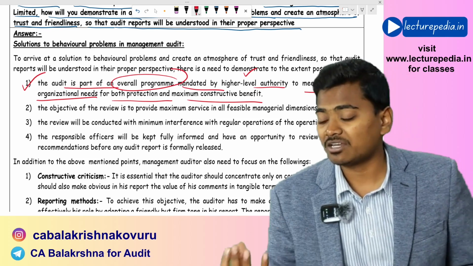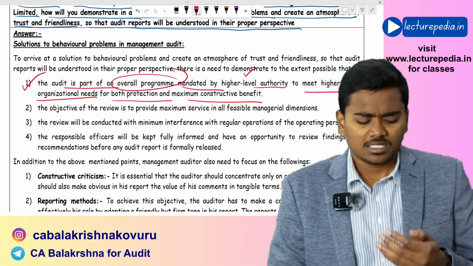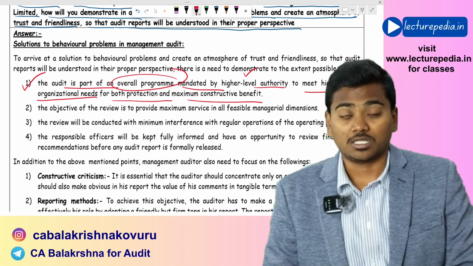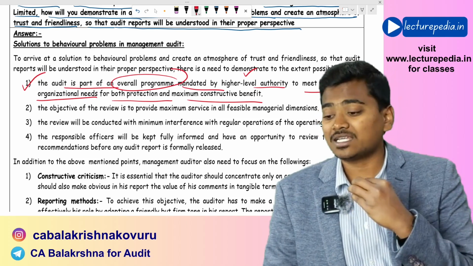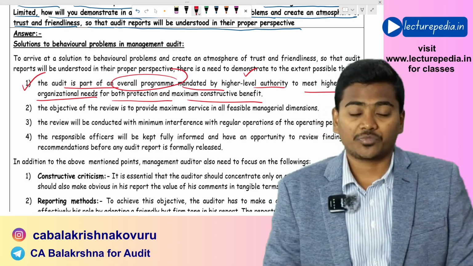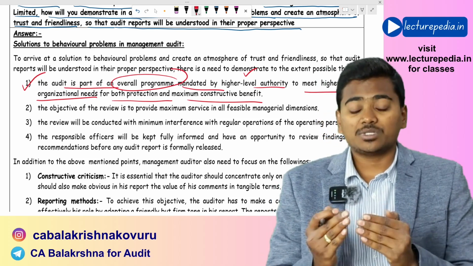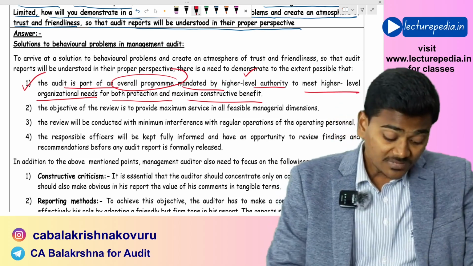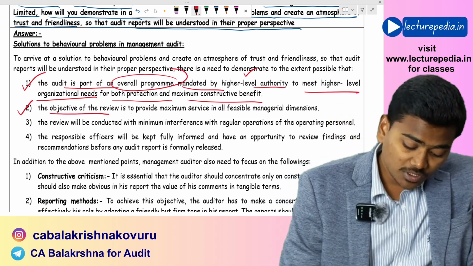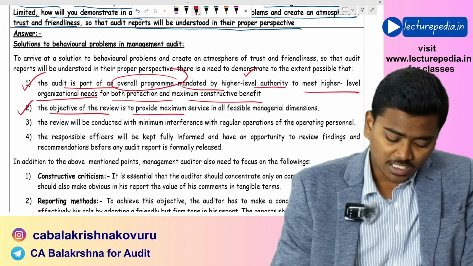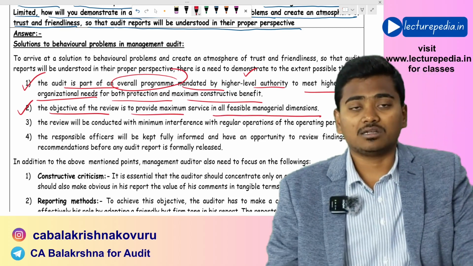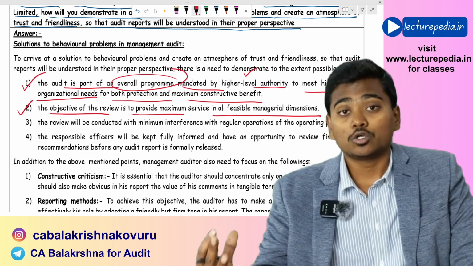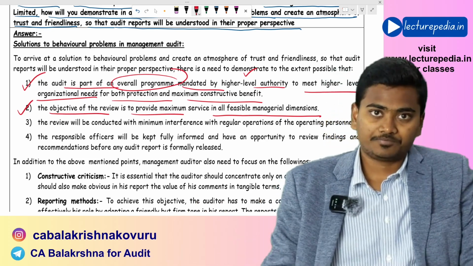The auditor needs to convince the staff that the purpose of this management audit is not to find faults, but to provide certain constructive benefit so that the entity's objectives will be achieved. And the objective of the review is to provide maximum service in all feasible managerial dimensions. This has to be conveyed by the management auditor to the staff of the entity.